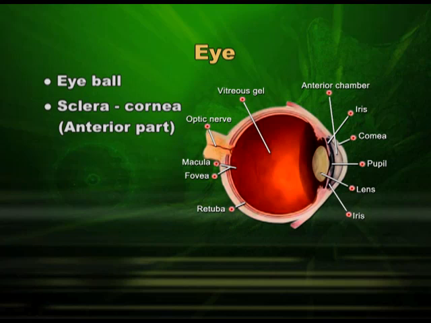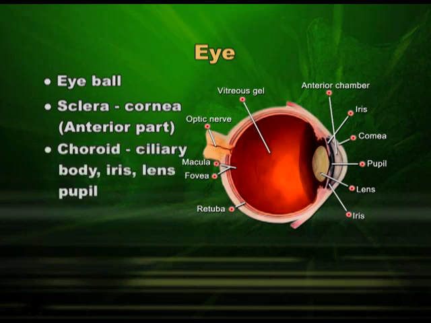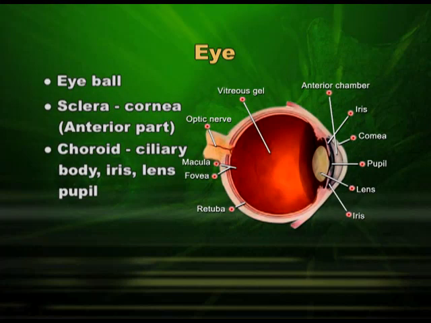The middle layer is choroid, which extends and makes the ciliary body, and this ciliary body will further extend and make the iris, and this iris will accommodate the crystalline lens.